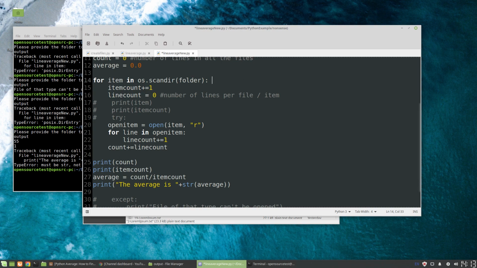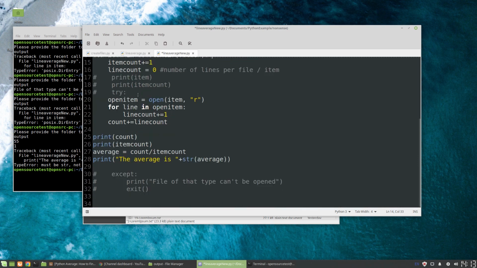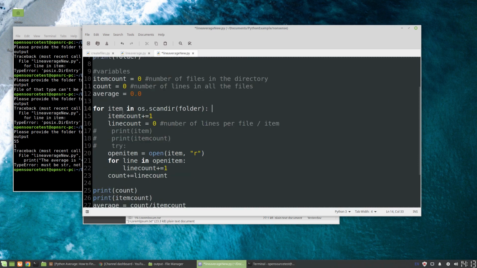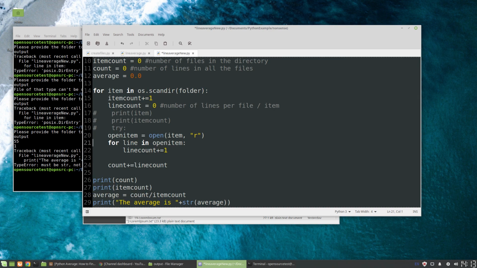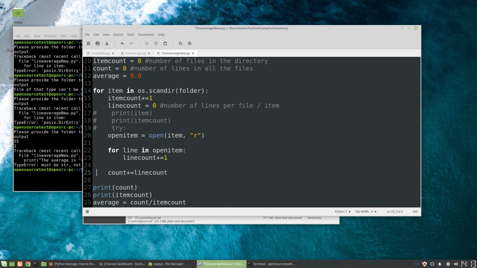Now what we're doing for this file is, for this item, we're running through all the items. We're counting the items. We're creating a new variable called line count. This is the number of lines per file or per item. We're going to open the item. In each item, we're going to count the lines. This counts all the lines. Once this is done counting, and for clarity we can separate this out a bit more, once that's done counting, we then add that particular file's or item's sum of lines to our running count. So that count gets the number of lines per file.